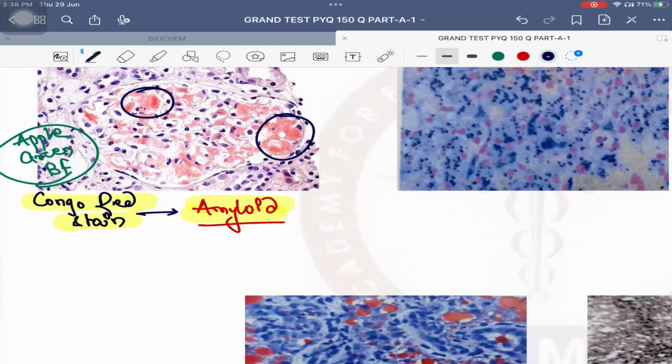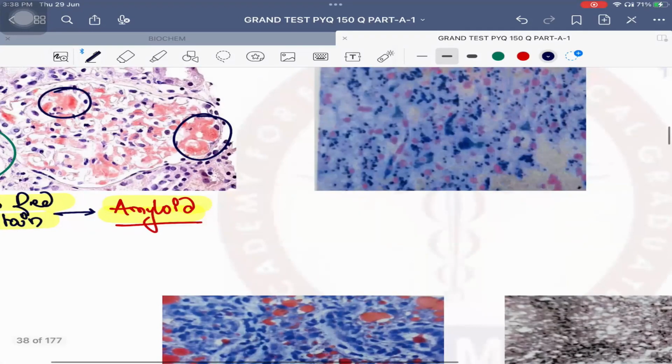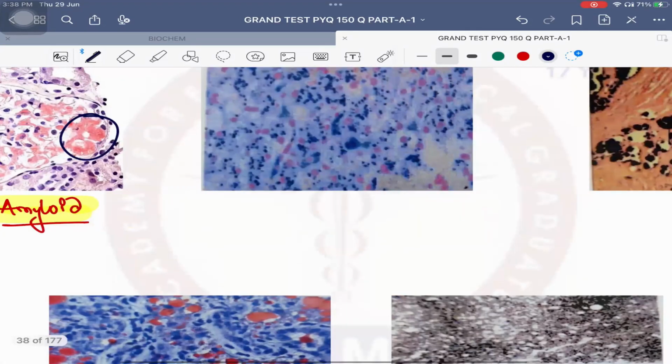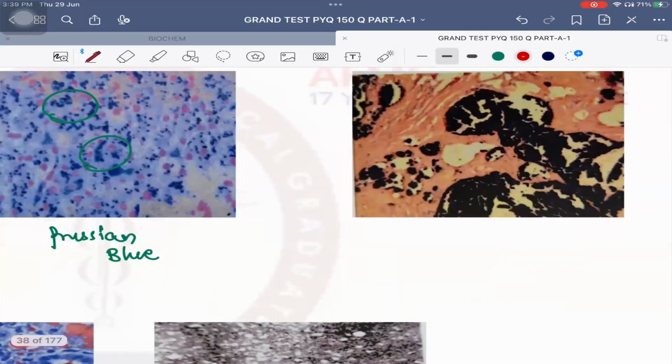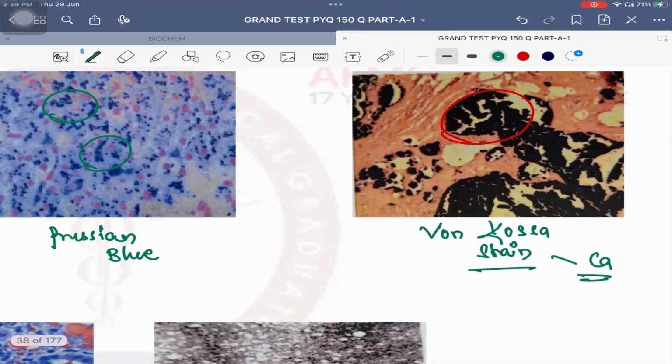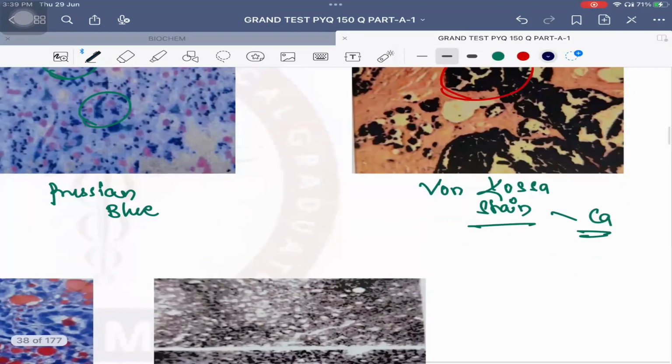ठीक है? What is this blue colored stain? Previously these were brown colored deposits. Now they have turned blue in color due to the Pearl's reaction. This is nothing but the Prussian blue stain, and this is a case of hemosiderosis. Next is, this is the calcium, and the stain which makes calcium black is known as von Kossa stain. So von Kossa stain is used for calcium, and it will stain calcium black in color.